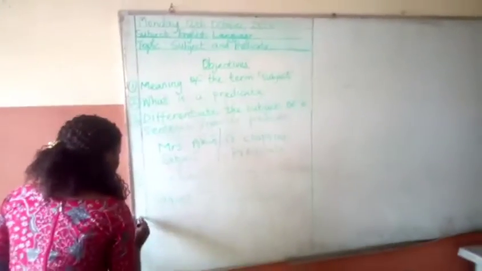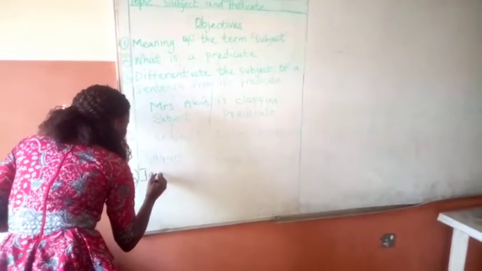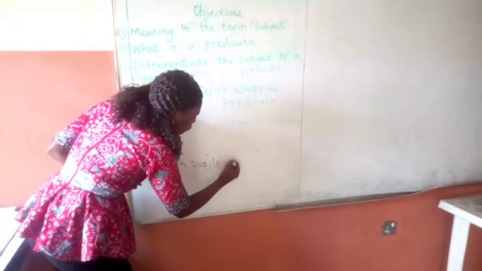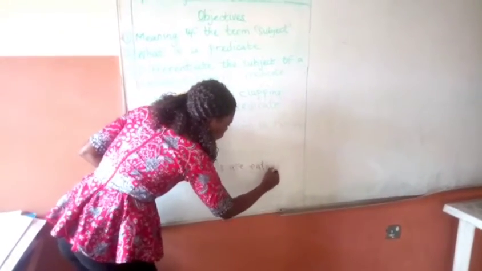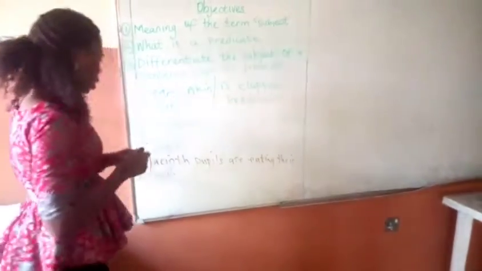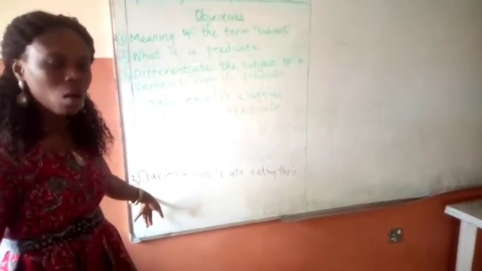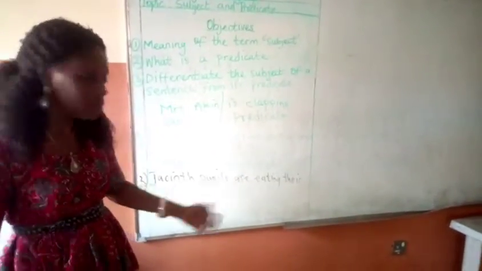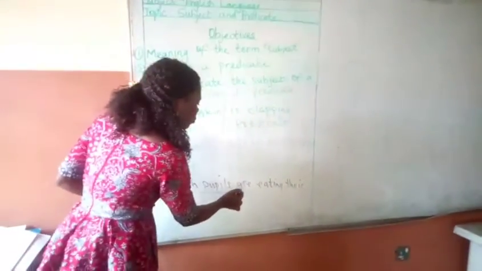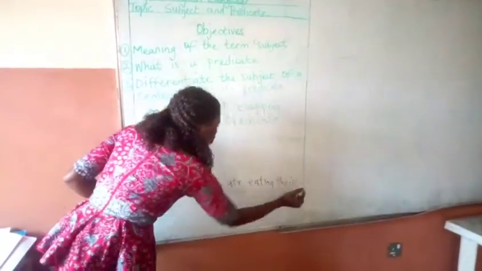Let's look at another example, which will be the last one. Jason's pupils are eating their food. What is the subject? What is the naming part? Jason's pupils, which is the subject. And the predicate is are eating their food, which is the predicate.